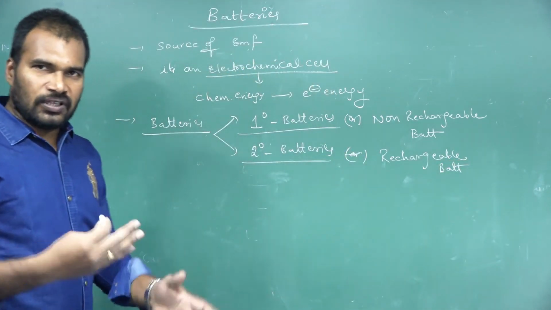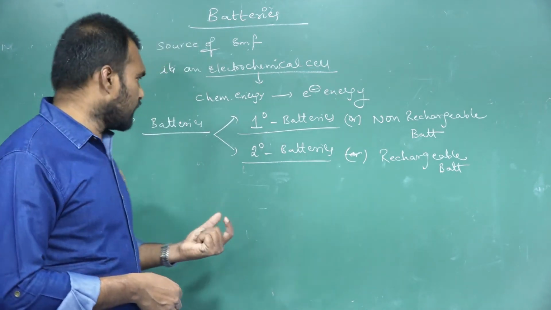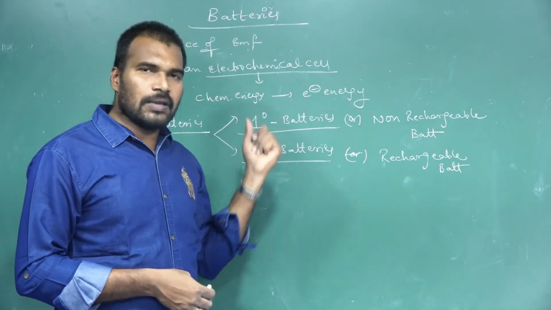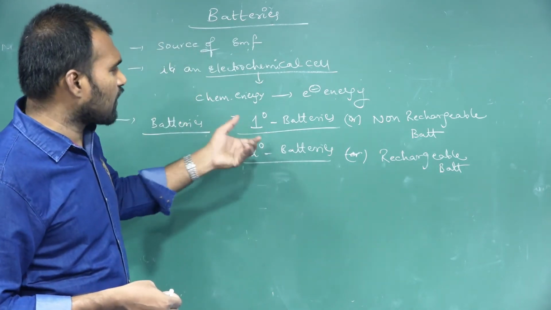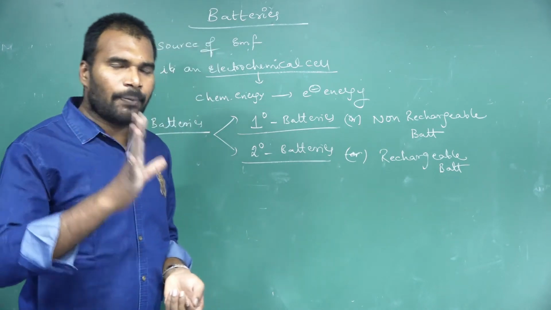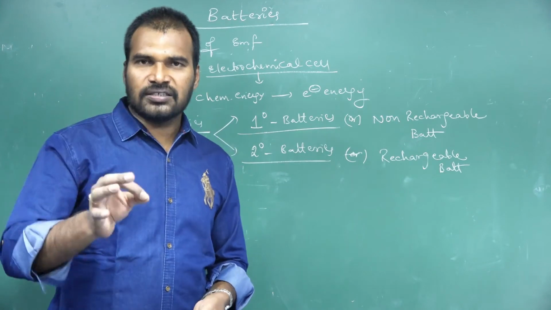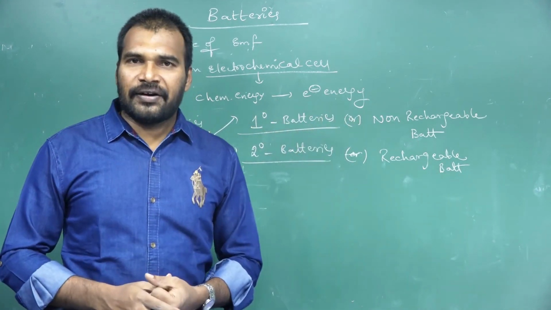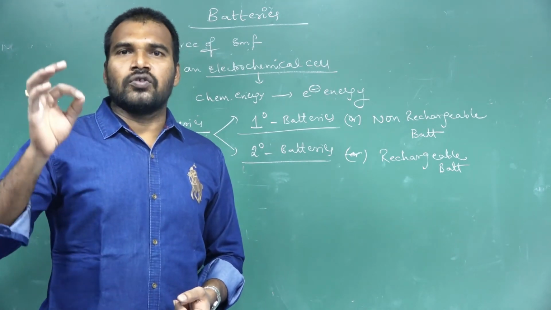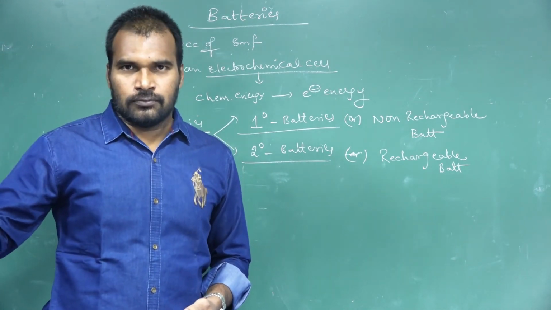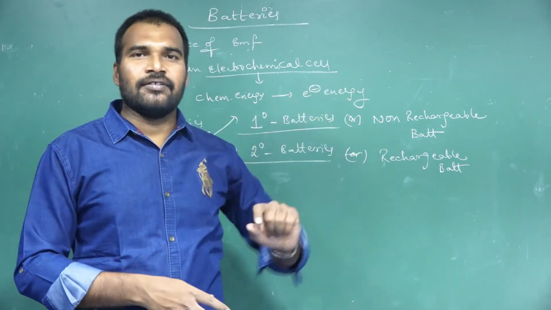So based upon whether they can be recharged again or not, batteries are of two types, primary and secondary. Primary batteries are single usage batteries. In primary batteries, the reaction occurs only once. After use over a period of time, we cannot recharge it again.